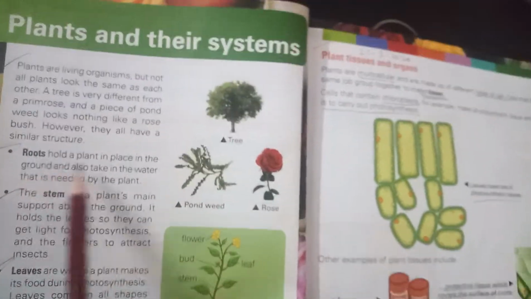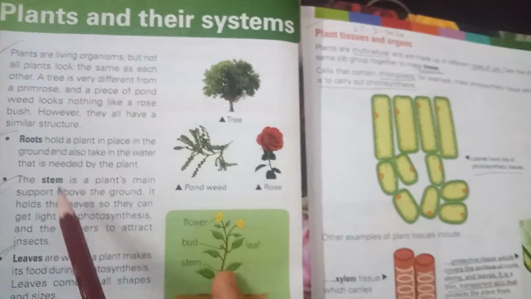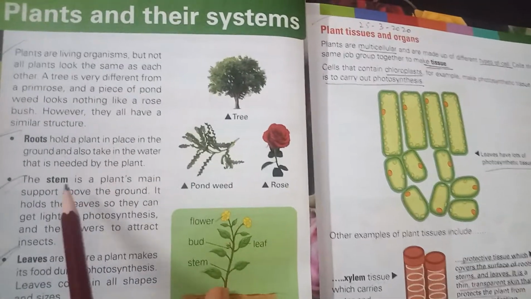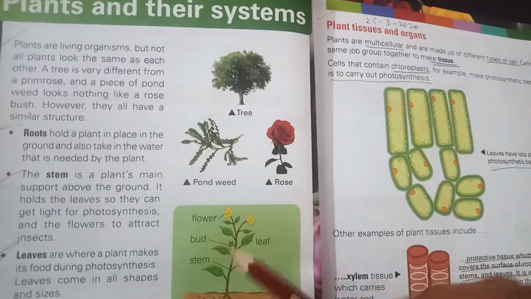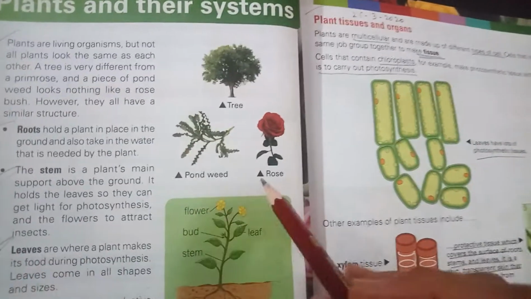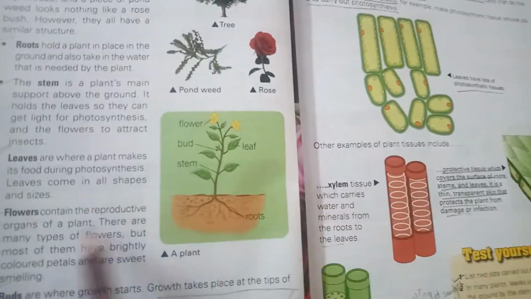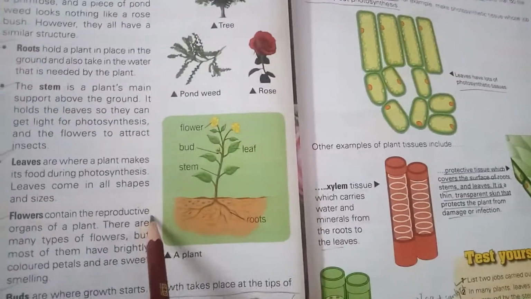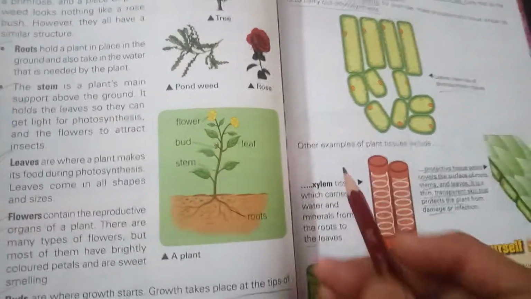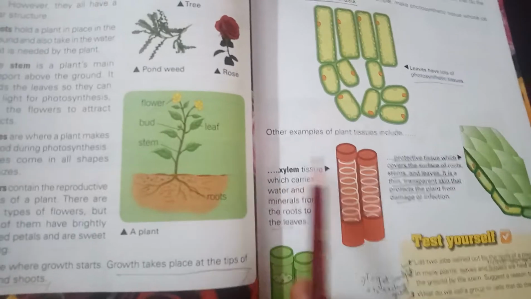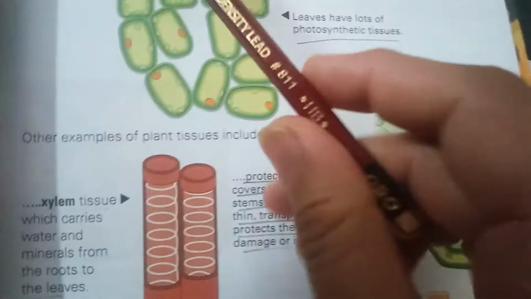Roots absorb minerals from the ground, from the earth. Stem provides food to the other parts of the plant. Leaves help in the process of photosynthesis, flowers are used to reproduce, and buds are where growth starts from.